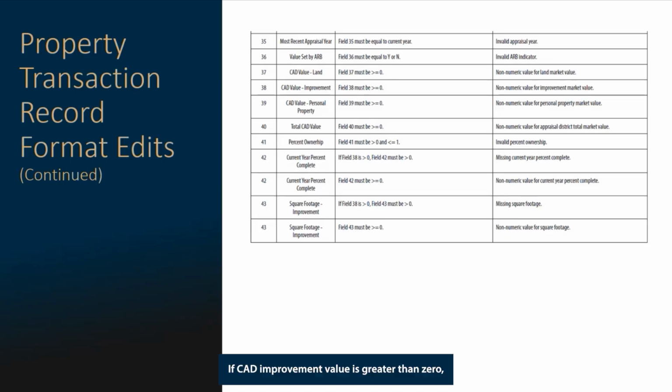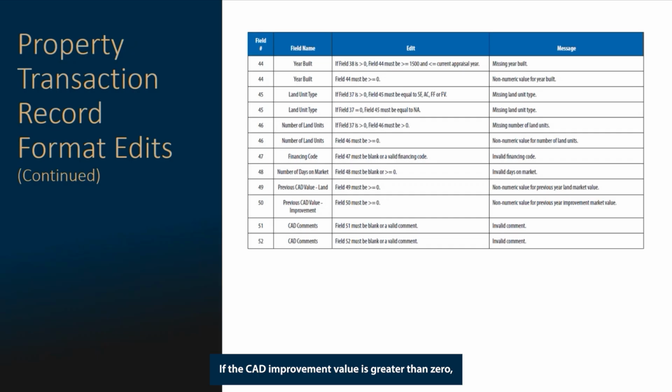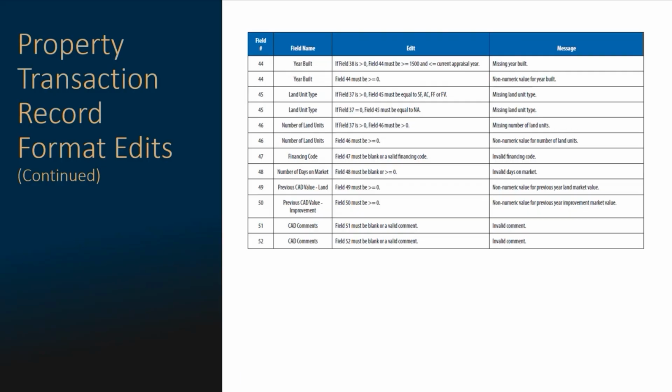If the CAD improvement value is greater than 0, the percent complete field must be greater than 0. If the CAD improvement value is greater than 0, the year built field must be greater than the year 1500 and less than or equal to the current year. If the land value is greater than 0, land unit type must be equal to SF, AC, FF, or FV.